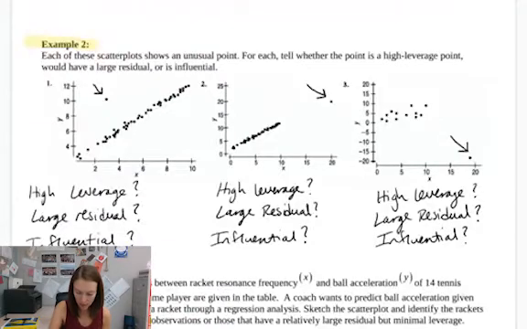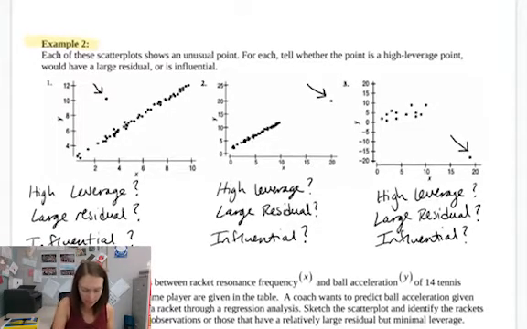So let's look at this next piece here. Hopefully this will help visualize this and make a little more sense. We're going to go through each one of these three problems and decide if that point is high leverage, has a large residual, and or is influential. If we look at this data, this point for number one that the arrow is pointing to is not really far away from the mean of x. If I think about the mean of x being somewhere close to the middle, it's not really far away from that.